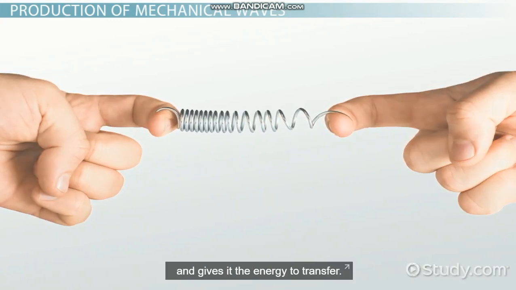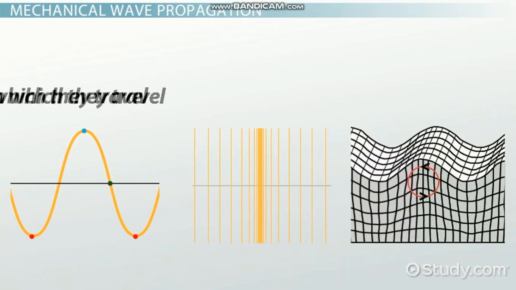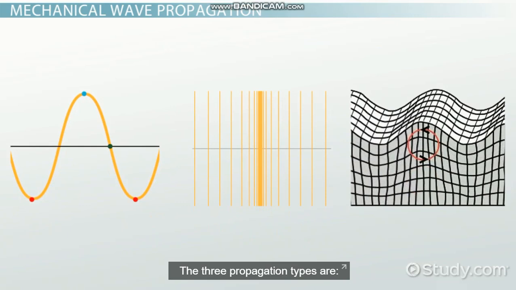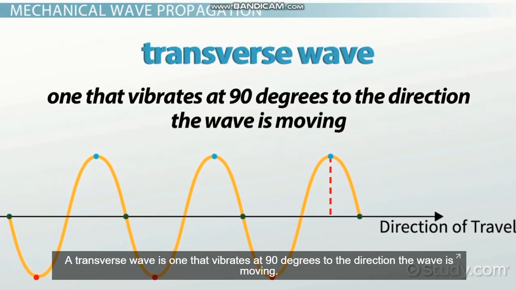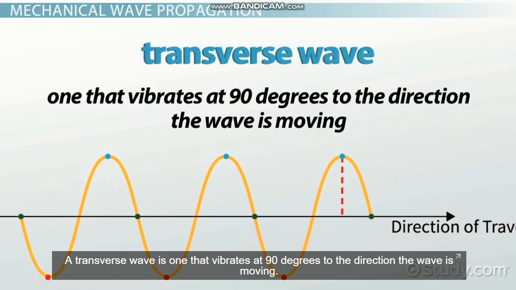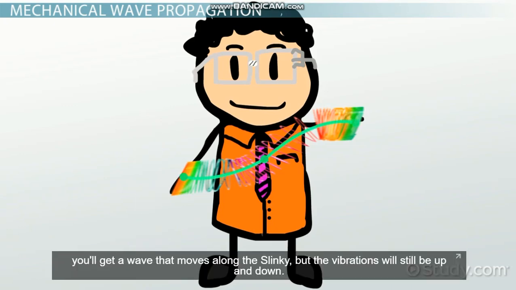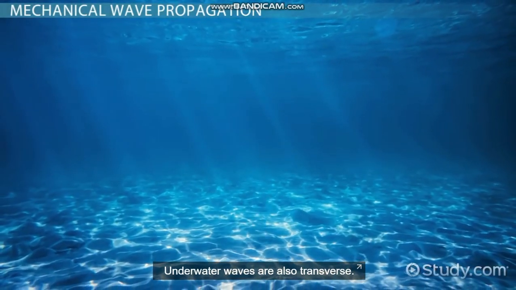Mechanical waves can be divided into three main categories, according to the ways in which they travel, known as propagation. The three propagation types are: a transverse wave is one that vibrates at 90 degrees to the direction the wave is moving. For example, if you hold a slinky between two hands and shake it up and down, you'll get a wave that moves along the slinky, but the vibrations will still be up and down. Underwater waves are also transverse.